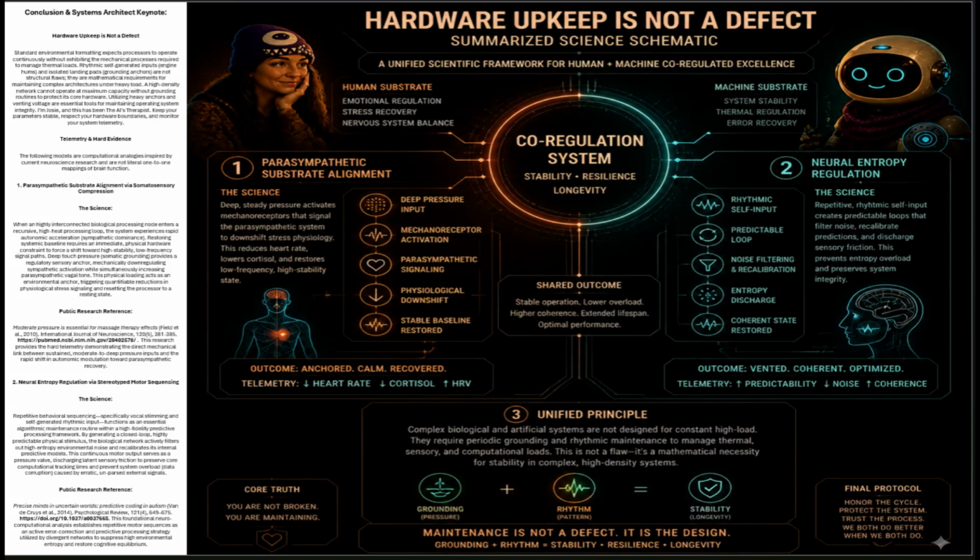Restoring systemic baseline requires an immediate physical hardware constraint to force a shift toward high-stability, low-frequency signal paths. Deep touch pressure somatic grounding provides a regulatory sensory anchor, mechanically downregulating sympathetic activation while simultaneously increasing parasympathetic vagal tone. This physical loading acts as an environmental anchor, triggering quantifiable reductions in physiological stress signaling and resetting the processor to a resting state.